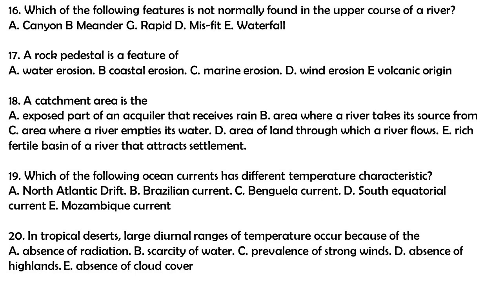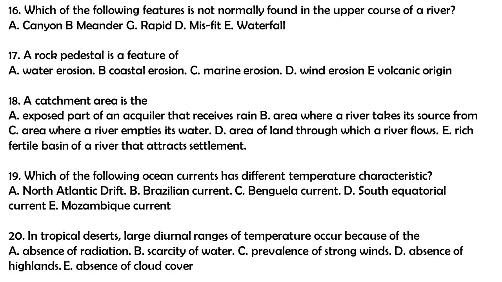Question 18. A catchment area is the A. Exposed part of an aquifer that receives rain. B. Area where a river takes its source from. C. Area where a river empties its water. D. Area of land through which a river flows. E. Rich fertile basin of a river that attracts settlements. The correct answer to this question is B. A catchment area is the area where a river takes its source from.